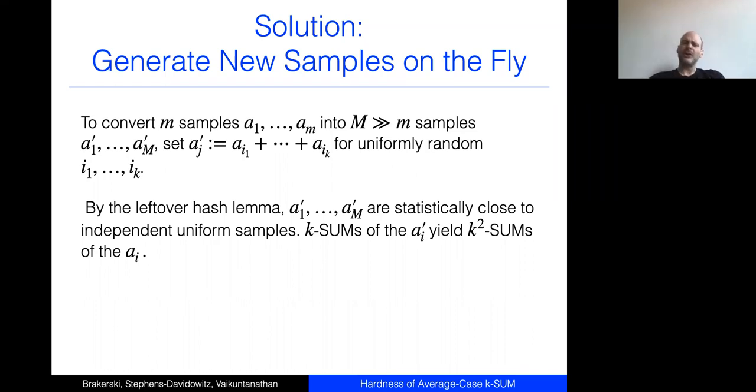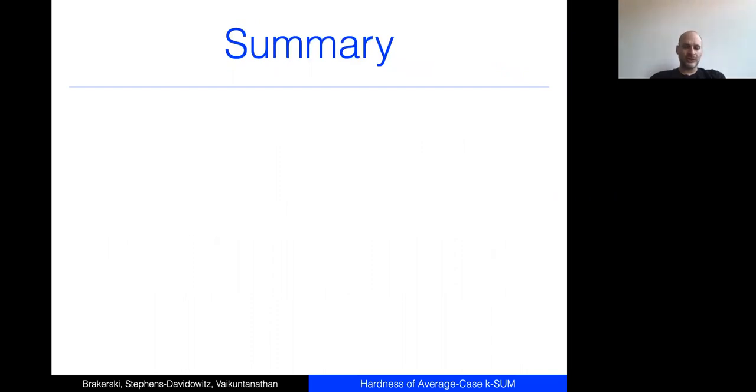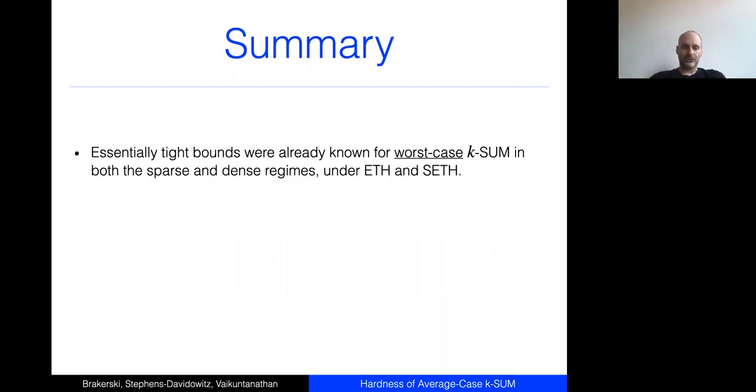This is going to hurt us a little bit. Instead of finding k-sums, we're actually going to find k squared sums, but that doesn't bother us so much because remember, our dependence is logarithmic on k. So this is going to cost us in the constant and the exponent, which barely matters to us at all. So that's the end of my talk, and I think I'm about out of time.